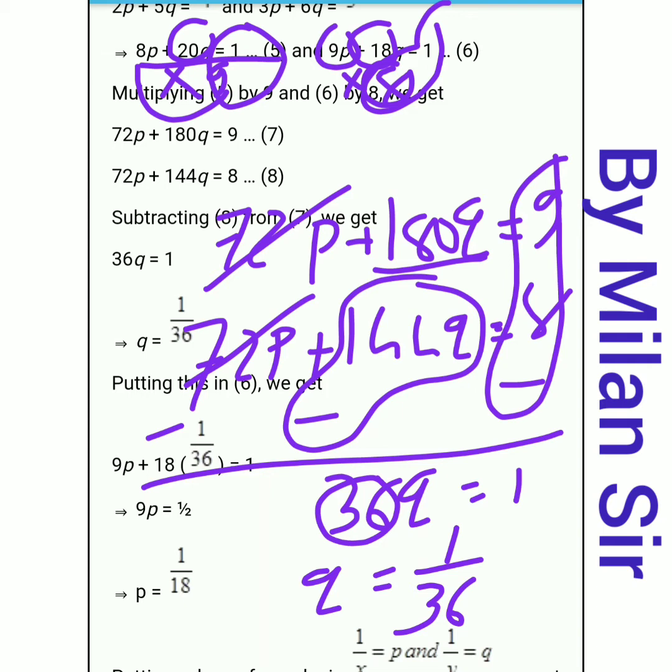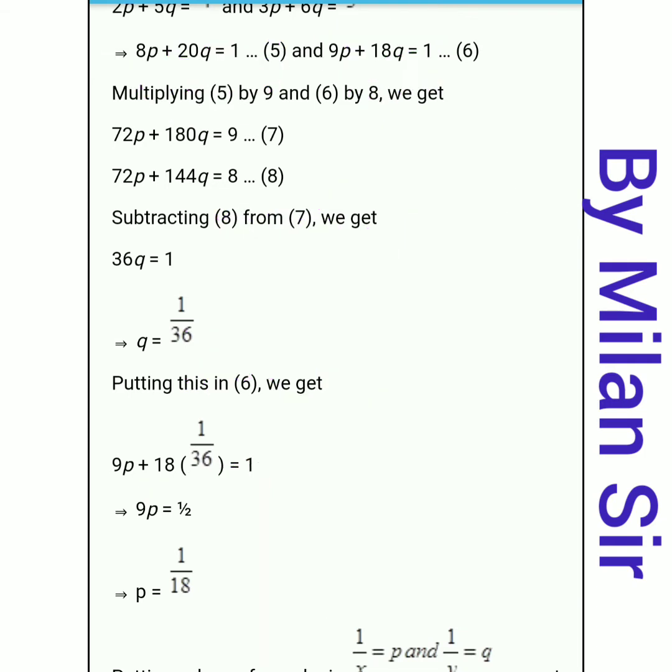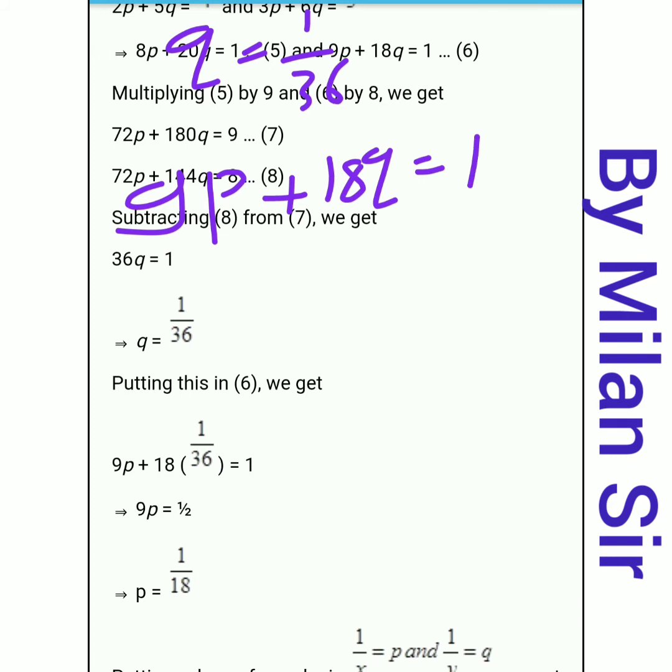Now put the value of q is equal to 1 by 36 in either equation number 3 or equation number 4. Right now I am going with equation number 4. So put q is equal to 1 upon 36 in equation number 4. Our equation number 4 is 9p plus 18q is equal to 1.